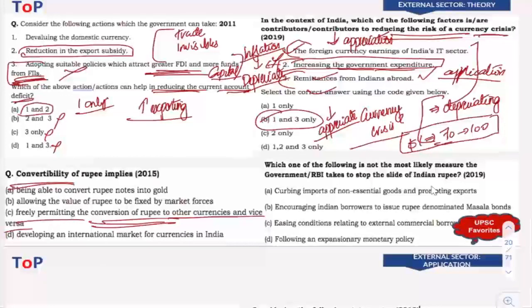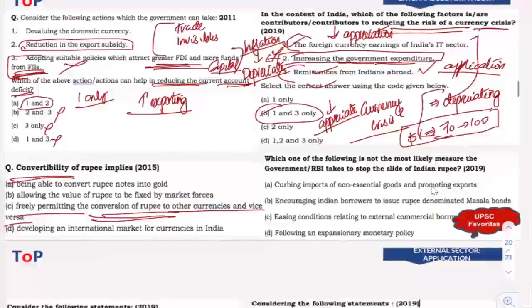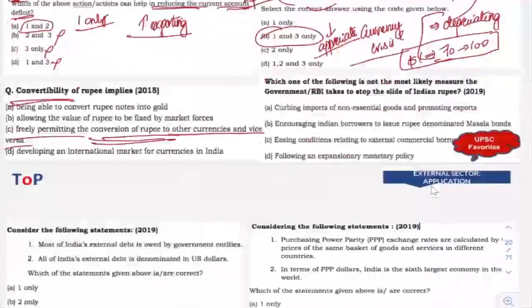That's it. Now next is which one of the following is not the most likely measure the government or RBI takes to stop the slide of Indian rupee. So here you have to understand which of the following measures is not taken.